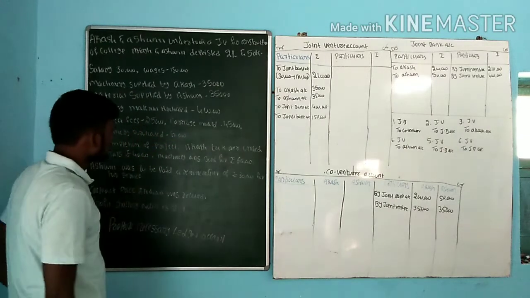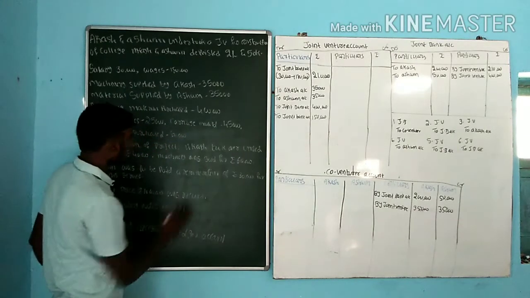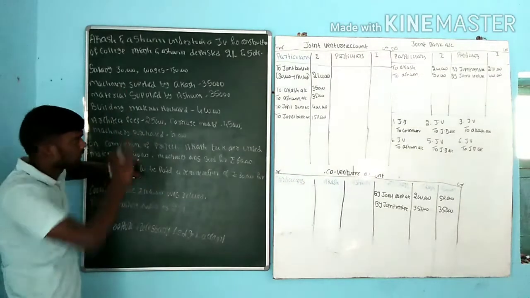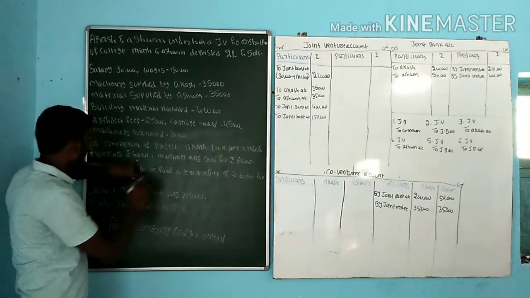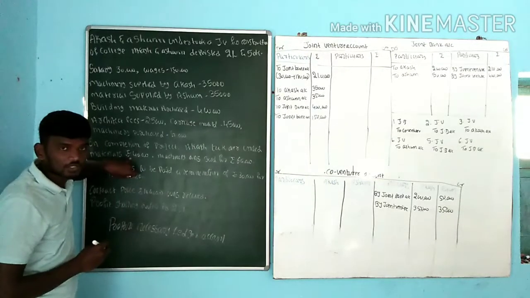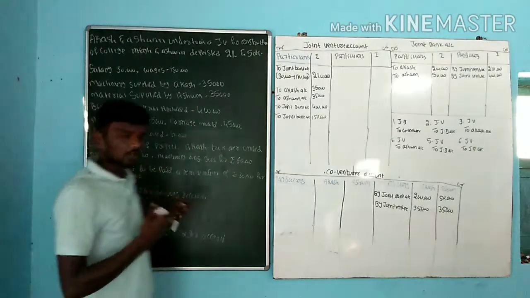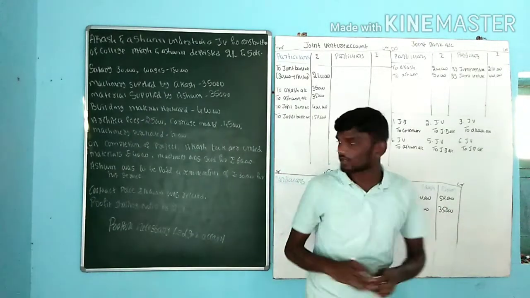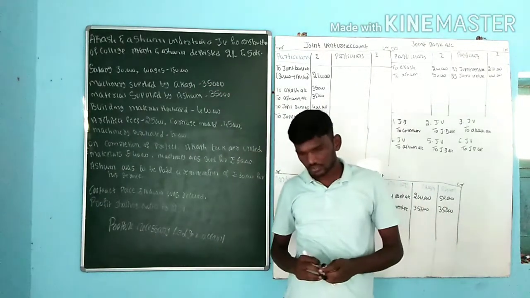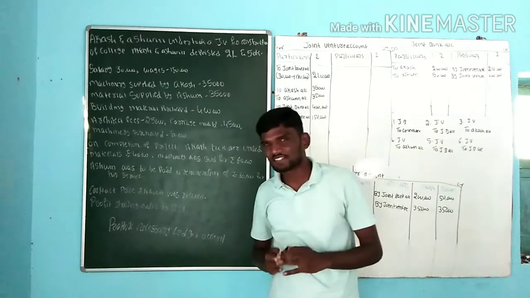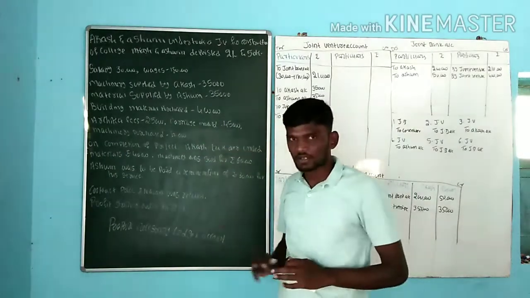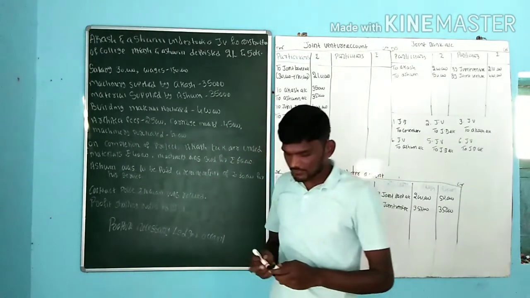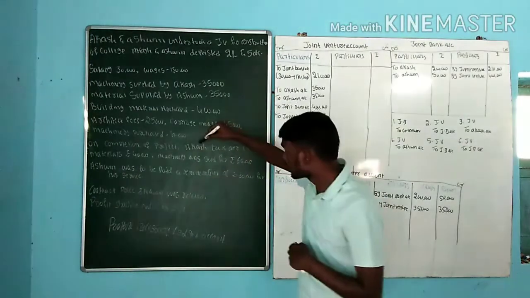Next one. On completion of the project, Akash took over unused materials worth rupees 40,000. What does unused material mean? At the end of the accounting year or the completion of the project, they took over some kind of assets here, that is unused raw material. So what is the value here? 40,000. Any asset taken over by the co-venturer.